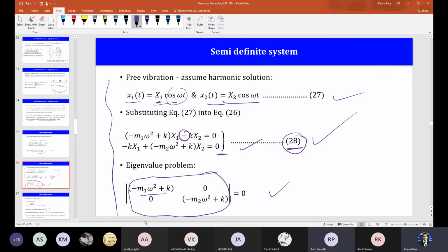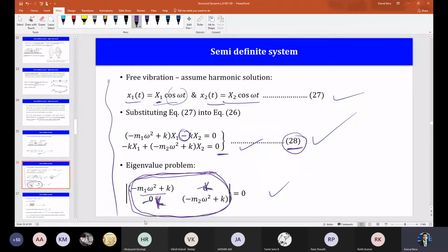Yeah, you tell me. What should be here? Sir, it's correct, sir. K minus m omega square. Correct. So this is correct, you are saying? Yes, sir, I think so. Okay, anybody else? I got shocked then, actually. Instead of 0, there should be minus k. Is it possible or not? Are you finding any error here?